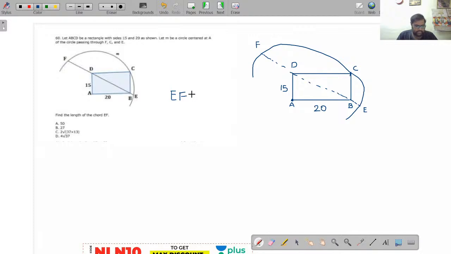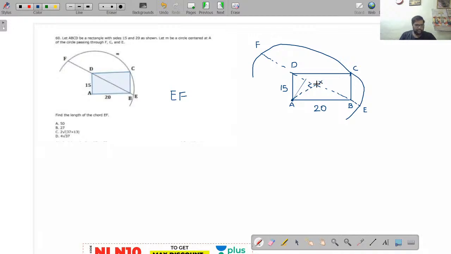One simple basic point. Right. Now see here, as this is a rectangle, this angle will be 90 degrees, with sides 15 and 20, and DB will be 25. By Pythagorean triplets, 225 plus 400 is 625, so DB length will be 25. Now observe here, this is a total circle. When you draw a perpendicular from the center of the circle onto the chord, this chord will be divided into two equal halves. Am I right or wrong?